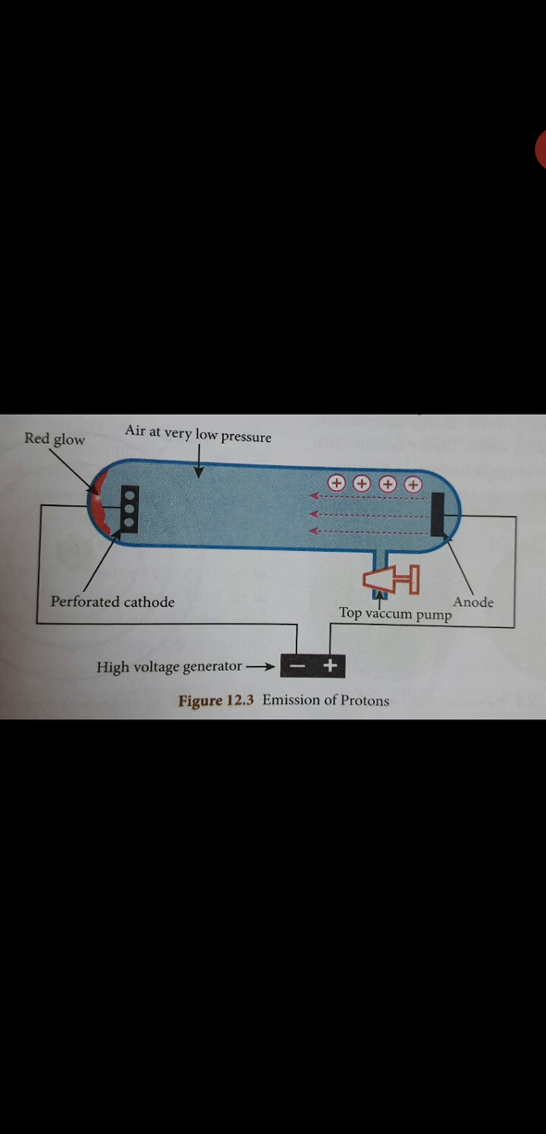Before, I said there is a faint red glow. This is the perforated cathode, and behind that we have a red glow, and air is at very low pressure. At the top we have the vacuum pump, the anode positive rays, and the high voltage generator also. So this is the emission of proton diagram.